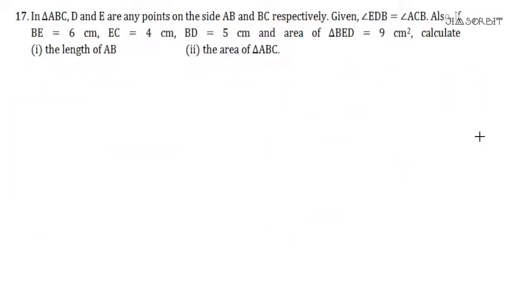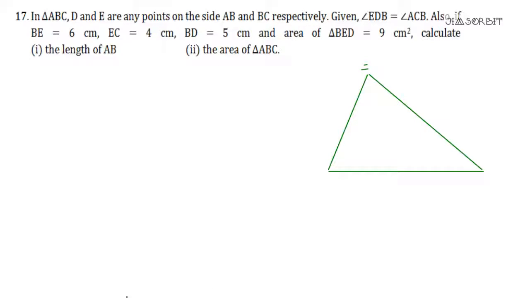So question 17. Now it's based on triangle. It says in triangle ABC, D and E are any points on the side AB and BC respectively. Let us first of all draw a triangle. Otherwise, how will we understand? So let us draw. I'm drawing a very random triangle. It's a scalene, not a regular triangle. So okay, we have got this triangle.